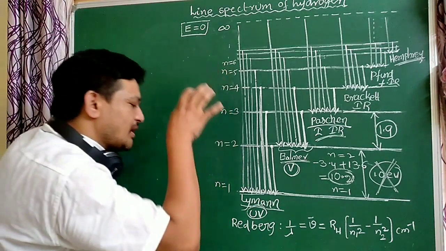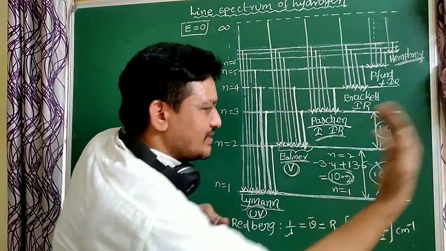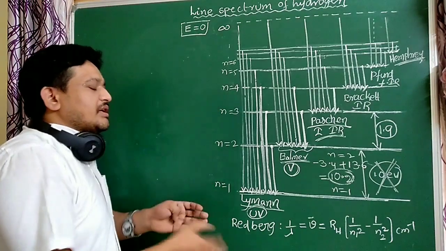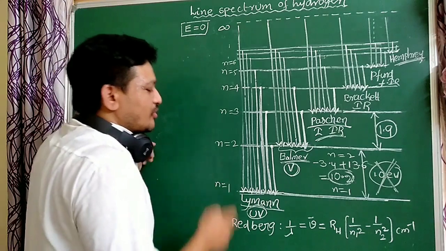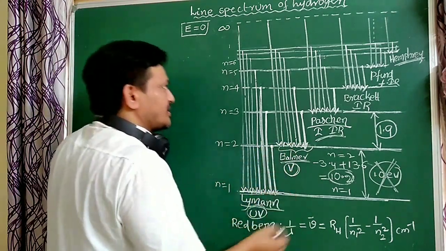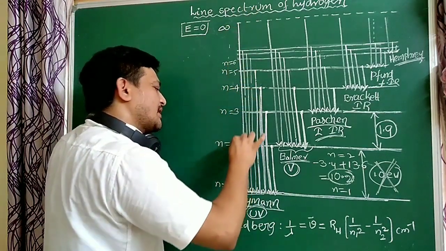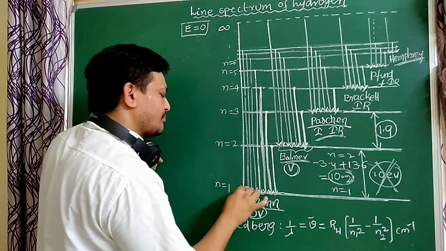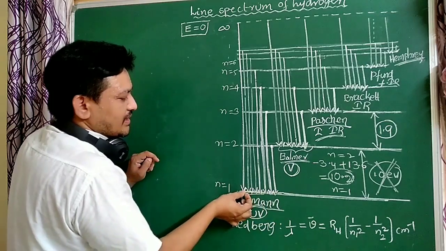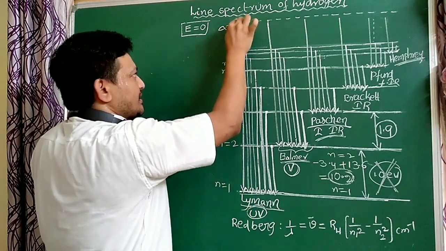Next, come to only the Lyman series. In the Lyman series, which line has more energy? The last line has more energy. This is the first line, this is the last line. Why?